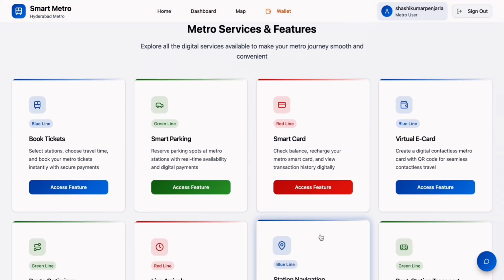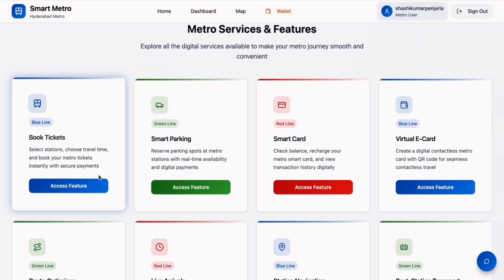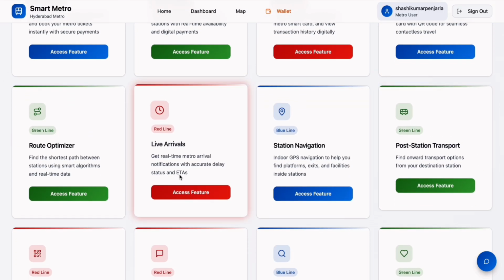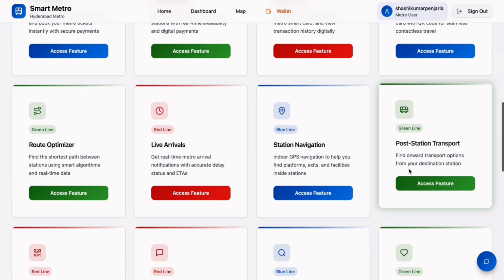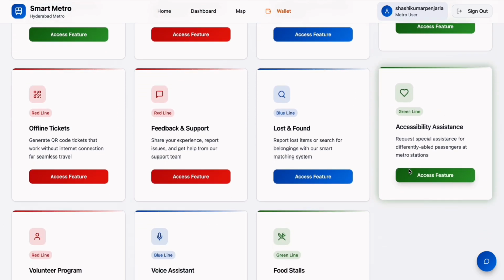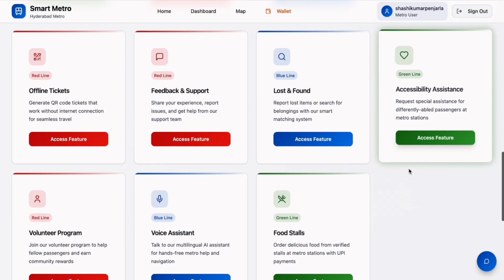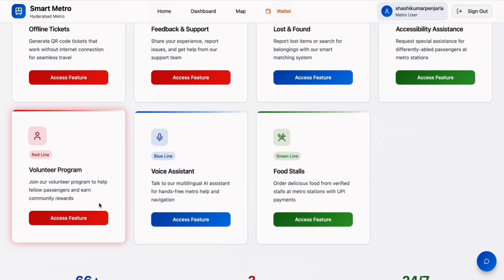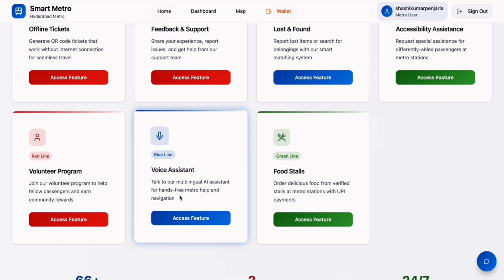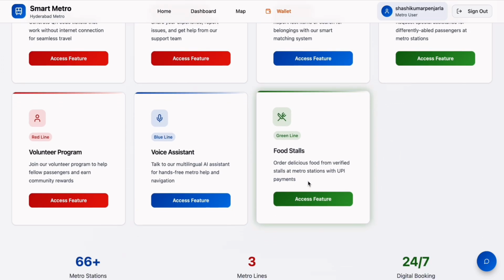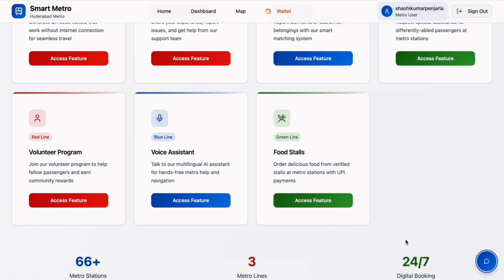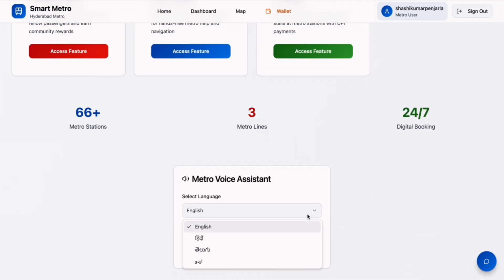These are the different features in our application: ticket booking, smart parking, smart card, virtual card, route optimization, live arrivals, station navigation, post-station transportation, offline ticket generation, feedback and support, lost and found, accessibility for the elderly and the disabled, a volunteer program for the students and the normal passengers who are traveling in the metro, and the voice assistant for assisting, and the food stalls for ordering food, and the chatbot to assist through text, and this is a voice assistant in 4 different languages: Telugu, Hindi, English and Urdu.